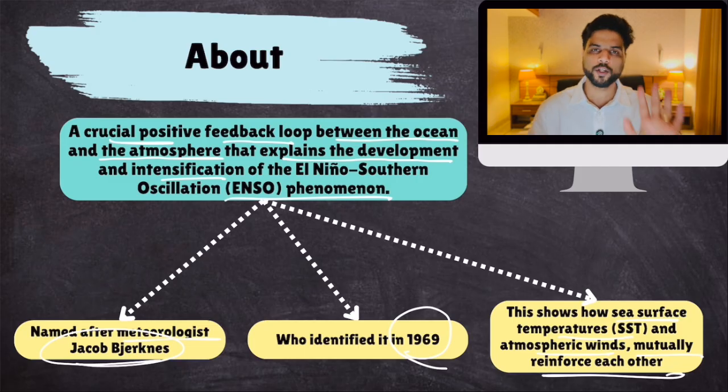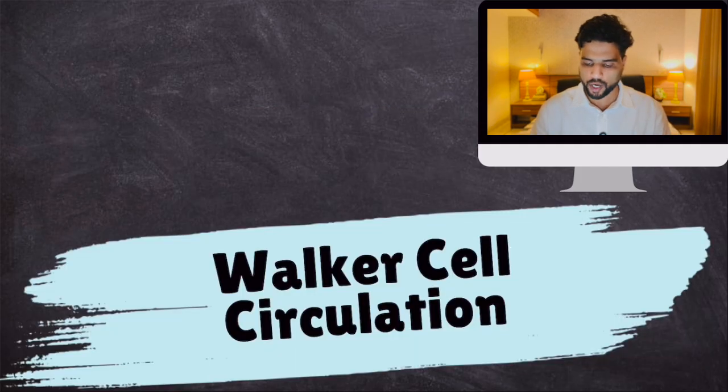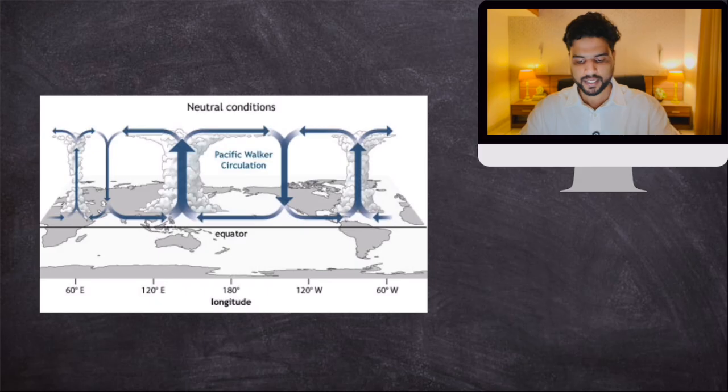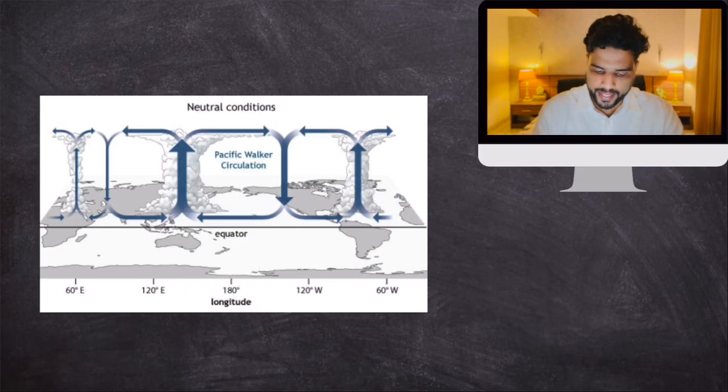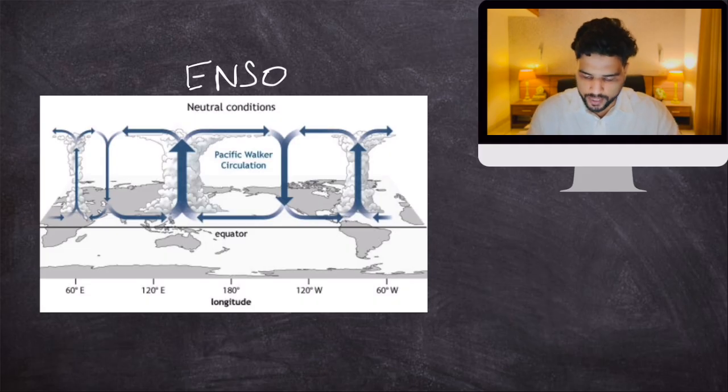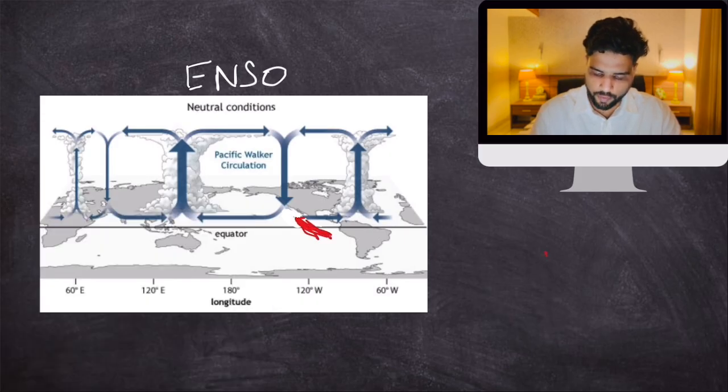And now let's talk about the last topic, and that is Walker cell circulation. So what is Walker cell? You remember I explained Walker cell in brief in the beginning of this lecture. So look at this image. This is Walker cell. During ENSO neutral conditions, water is cold near South America. Let me change the color. So water is cold over here, water is warm over here.